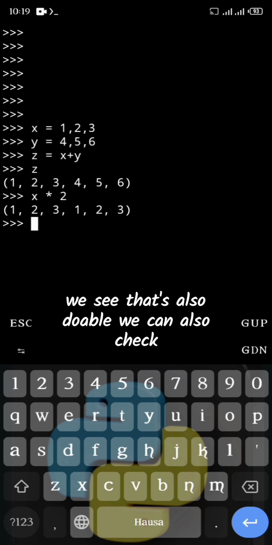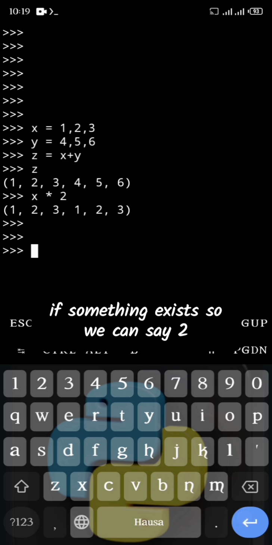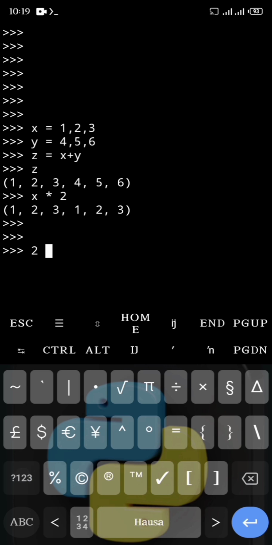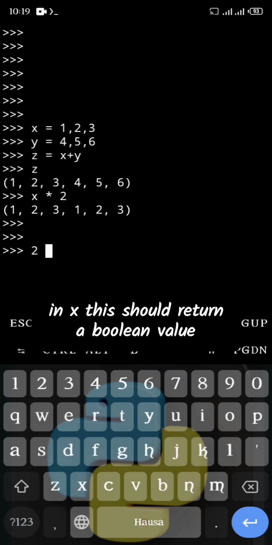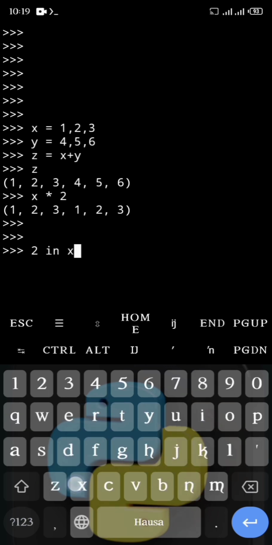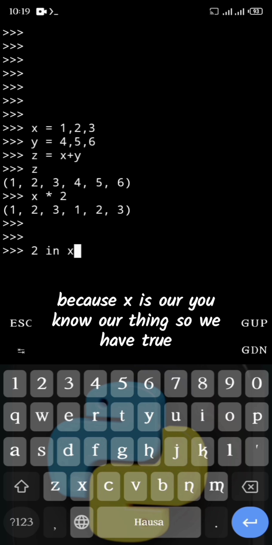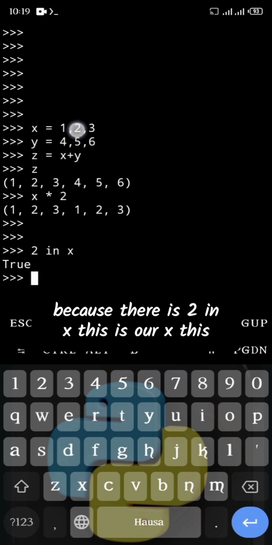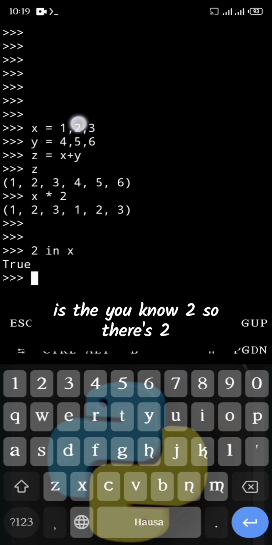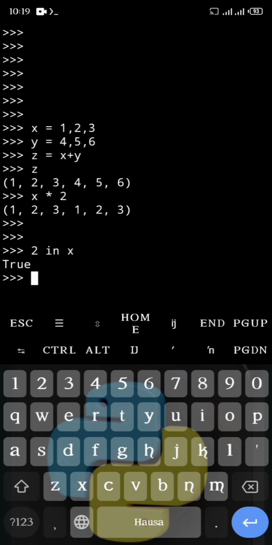We can also check if something exists, so we can say 2 in x. This should return a boolean value. So we have true because there is 2 in x. This is our x, this is the 2, so there's 2.